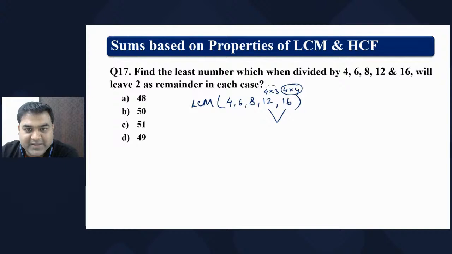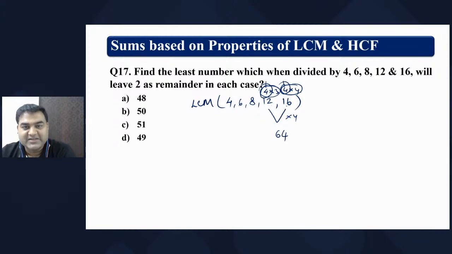Instead of just multiplying, I'm telling you, what is that? 4 and 4 is common, right? So 4 into 3 into 4 will be the key. Otherwise, just see 4 is common. So do 4 times 16, because 4 is common in both. So you will have to multiply this into 4 times 64.